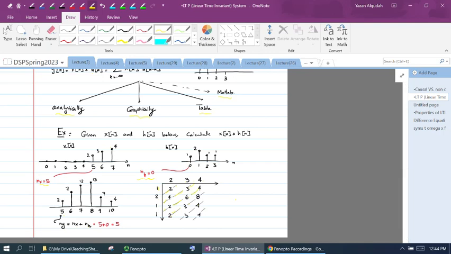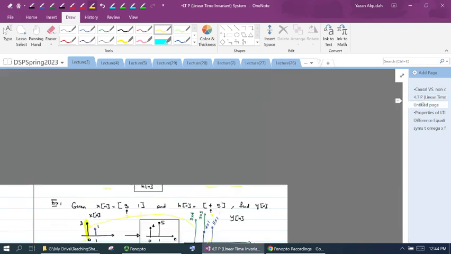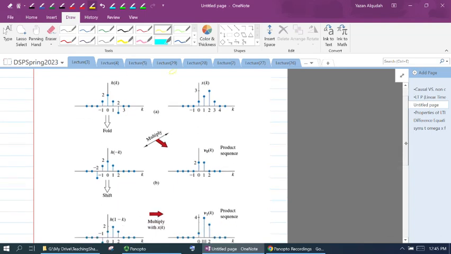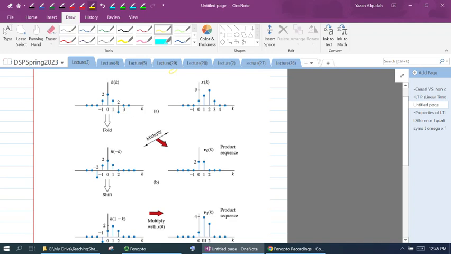Another method of evaluating this convolution is graphically. To evaluate the convolution graphically, if I want to convolve h with x, I'm going to take one of the signals, in this case h of k, and I'm going to flip it.